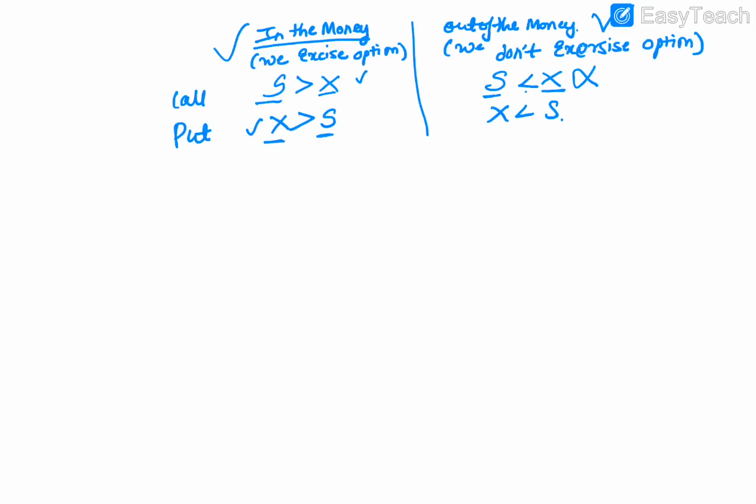In case of out of the money put option, my strike price is lower and my stock price is higher, and I won't exercise. I can exercise at one level, I won't exercise at the other level. This is a basic summary of it.